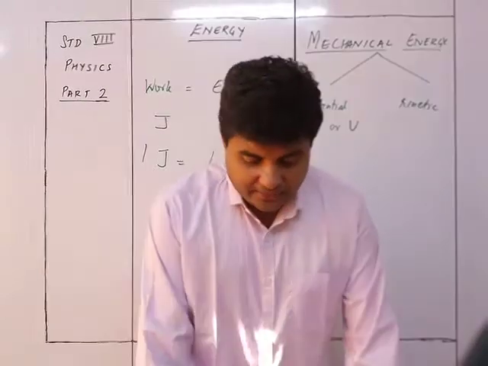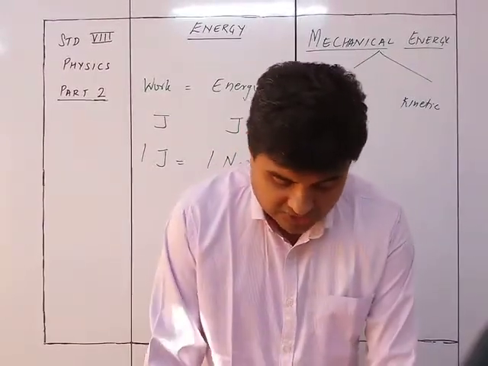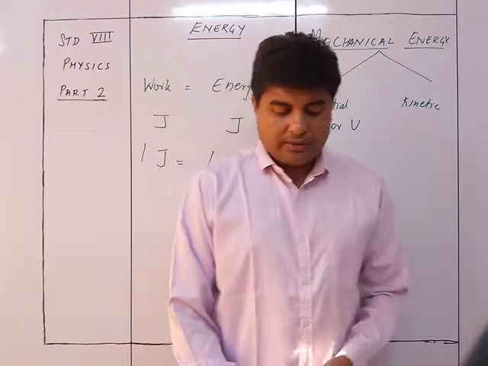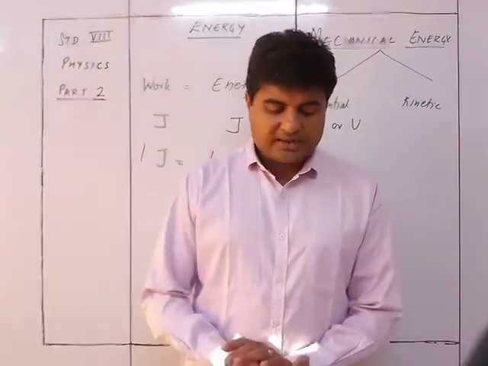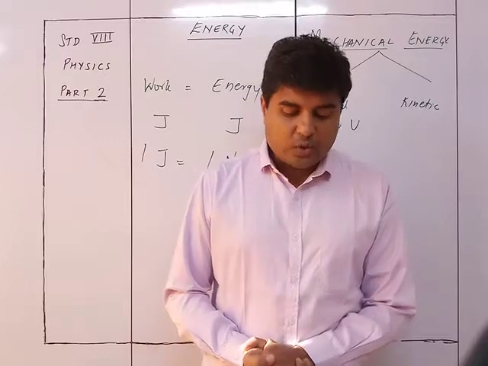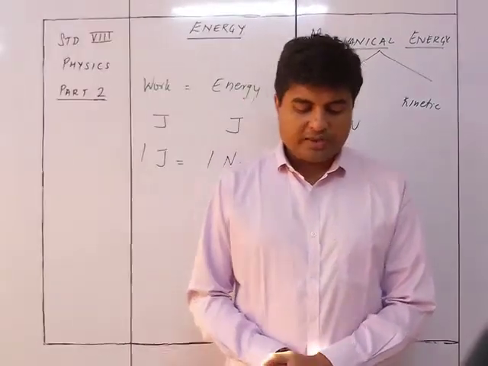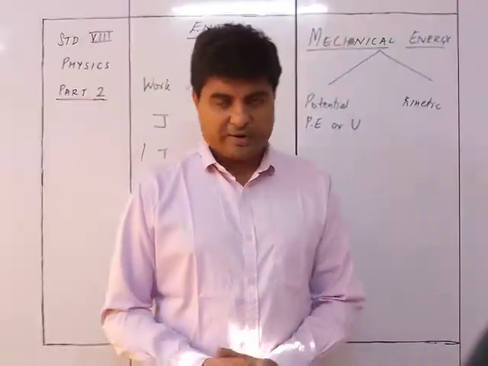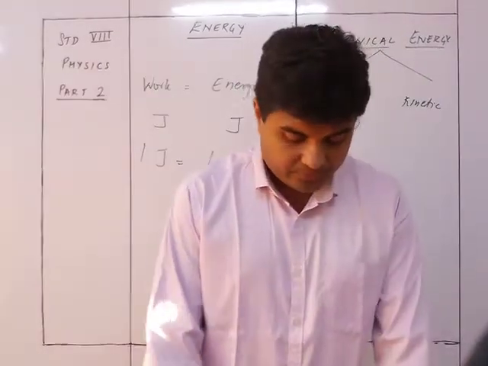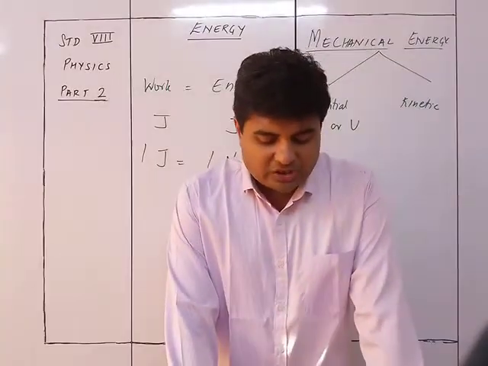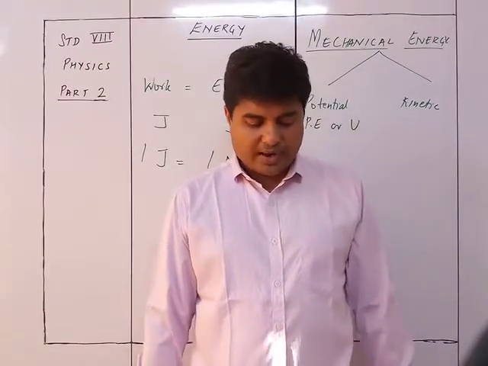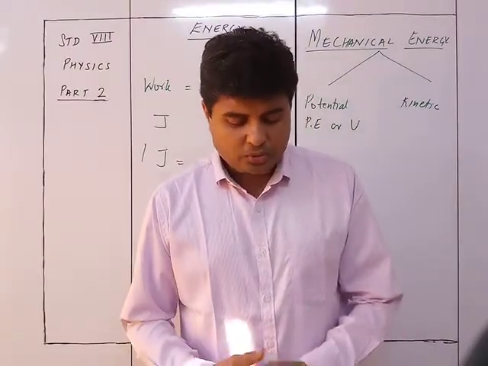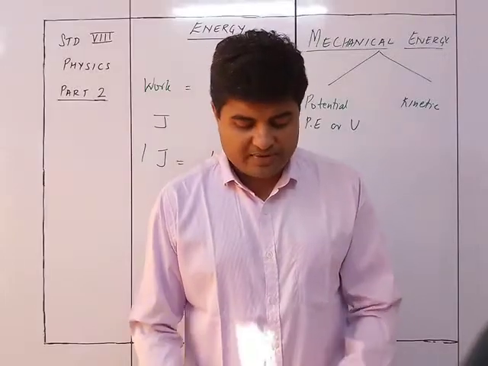Now we see the expression for the gravitational potential energy. When a stone is lifted from the ground to a height, work is done against the force of gravity. This work is stored in the stone in the form of gravitational potential energy. That we understood many times, so that's fine. The gravitational potential energy of a body at a height above the ground is measured by the amount of work done in moving it up to that height against the force of gravity on the body.